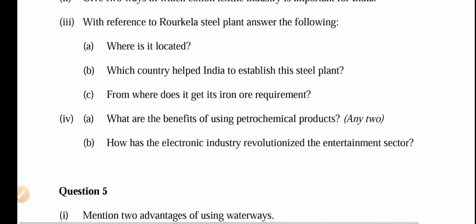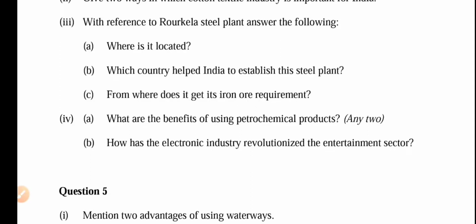With reference to Rourkela steel plant, answer the following. Where is it located? It is located in Odisha. And which country helped India to establish the steel plant? That time it was West Germany, but West Germany and East Germany combined together after the Berlin Wall fell. So that's why you have to write only Germany.